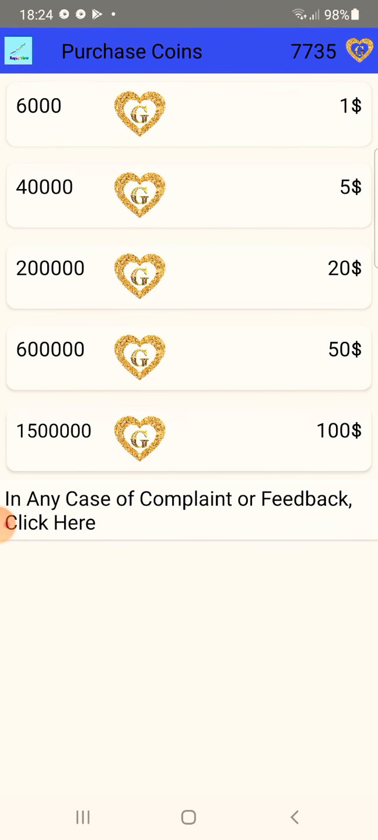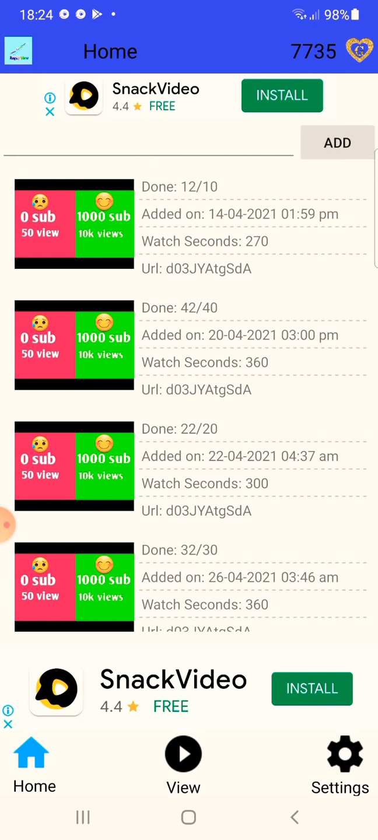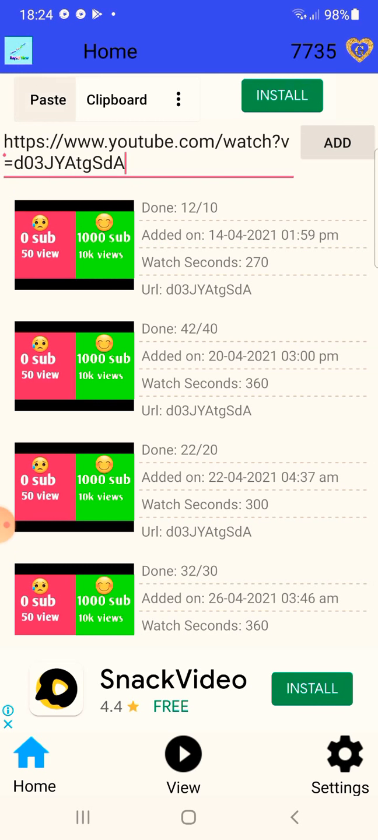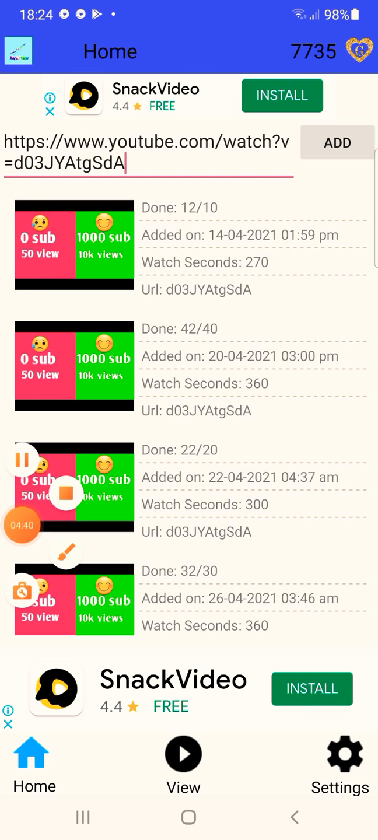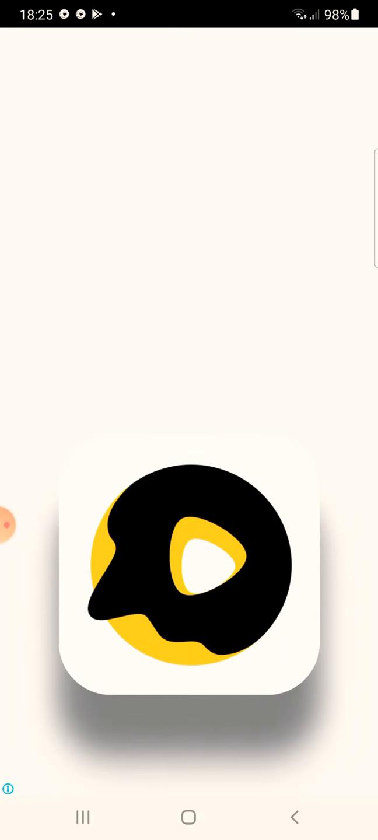Here they are giving 2 lakh coins for $20 and 15 lakh coins for $100. Like this, in this application you can also buy coins. From here you can add the campaign and you can complete your watch time in a few days. I am taking watch time from this application. I have used this application. Then I am telling you, if I had not used this application, I would never tell you this application is authentic and giving you views.